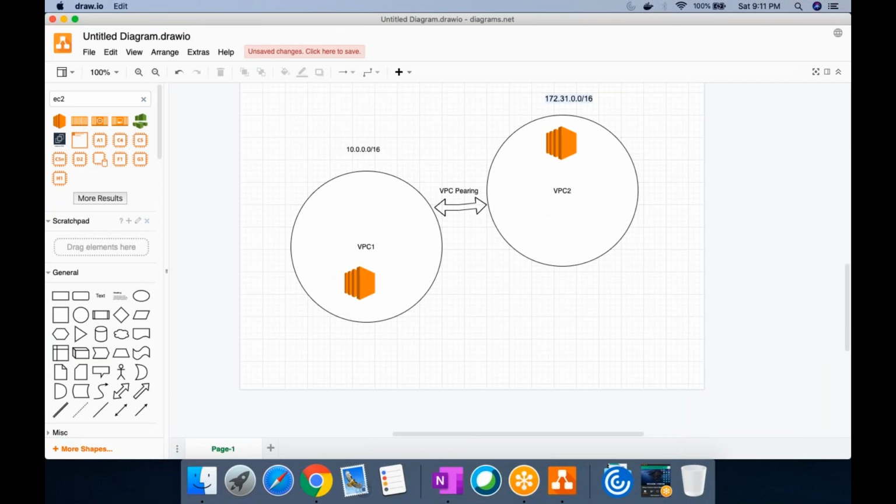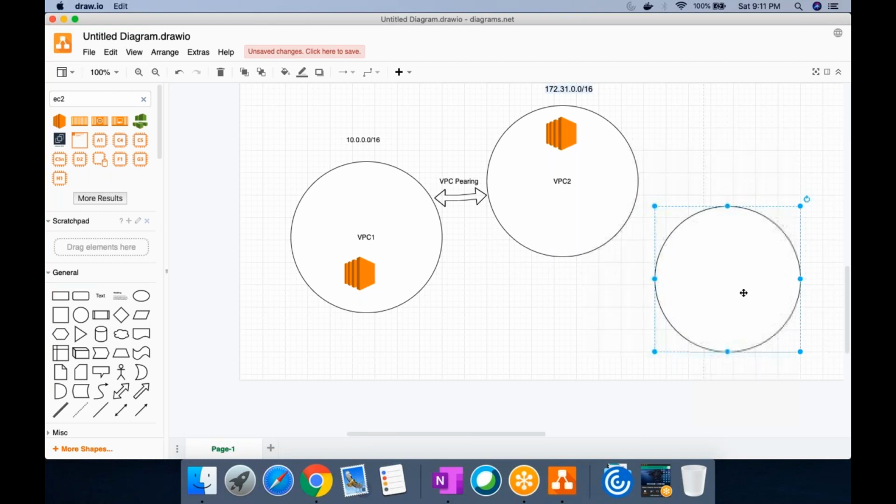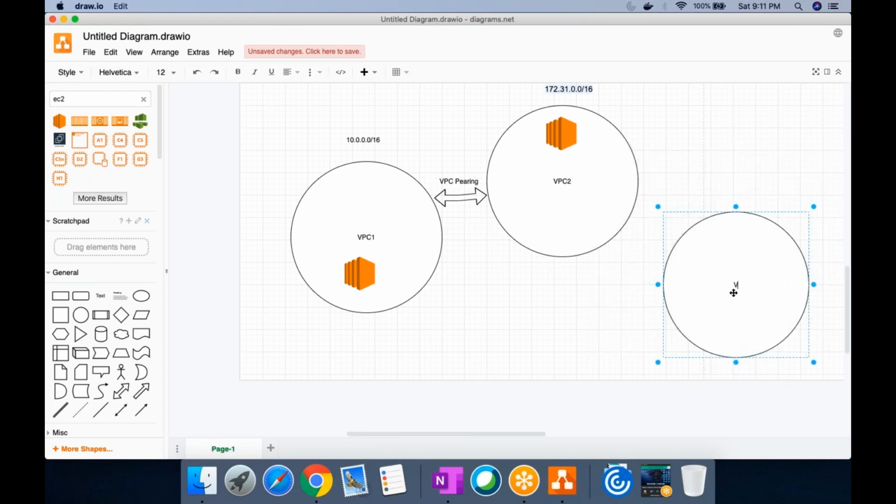Now there is one more thing, because with this knowledge, you can easily crack the third question which comes in the exam, and you will laugh over it now. VPC 3.